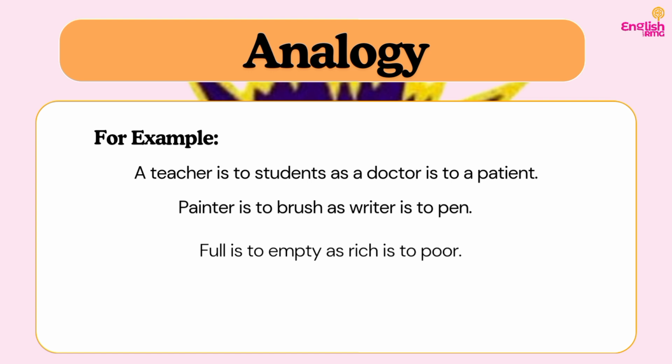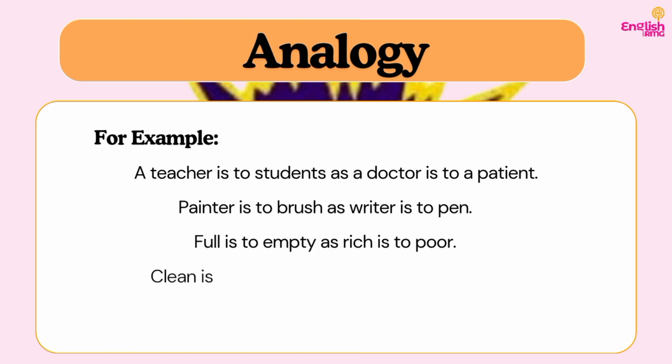Do you understand? So instead of just saying full is the opposite of empty and rich is the opposite of poor, I can just say full is to empty as rich is to poor. Another example is: clean is to dirty as organized is to what? Cluttered. That is, if a place is not dirty, then it is what? Clean, because I'm trying to make an opposite analogy.